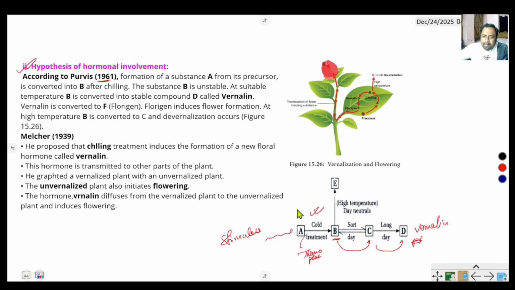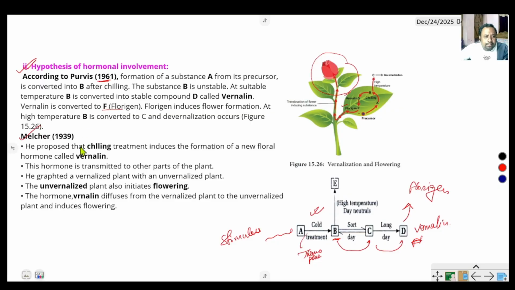And here vernalin is converted to florigen. This florigen is transferred from the leaf to the apical meristem, and that converts the meristem from vegetative growth to reproductive growth.